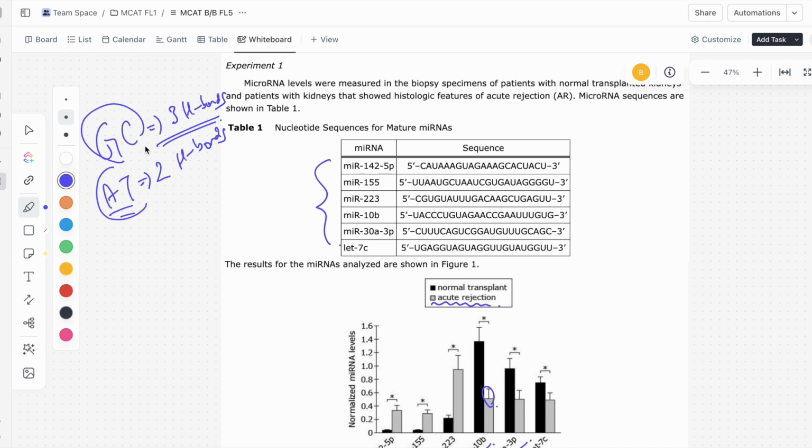The binding between the miRNA and the RNA is going to be stronger if there's more G's and C's. So if this is a miRNA and it's going to latch onto a target RNA sequence, okay? If there's more G's and C's right here, the strength of the binding is going to be stronger, and thus the temperature required to pull these 2 strands apart is going to be higher, and we want high temperatures here, so we want high G's and C's. So let's take a look.